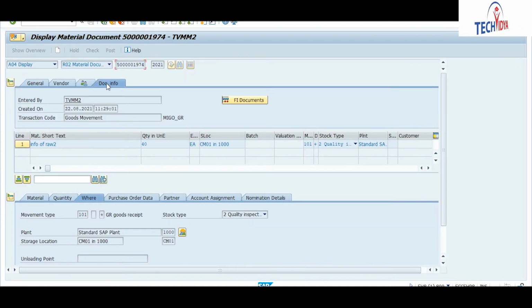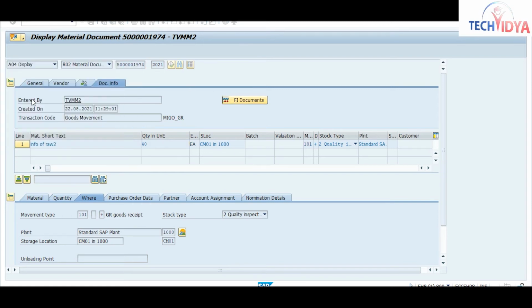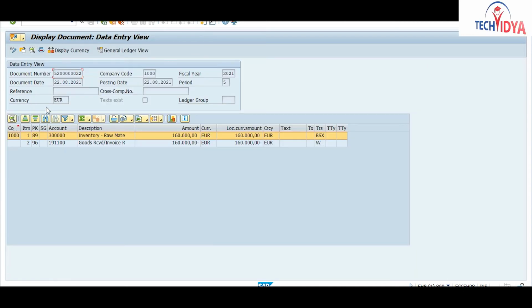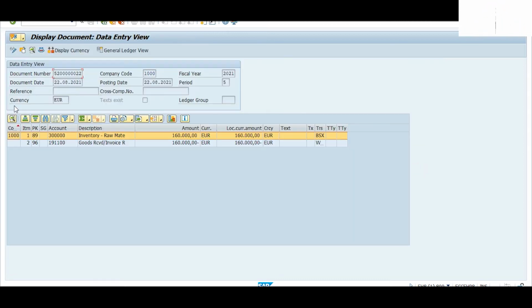Go to document info, the document. So again this inventory raw material account, see this is my stock type, quality inspection. So for my quality stock, again the same GL account will hit.